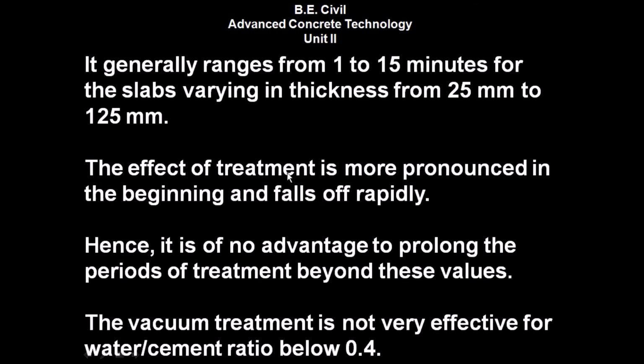The effect of treatment is more pronounced in the beginning and falls off rapidly. Hence, it is of no advantage to prolong the period of treatment beyond these values. The vacuum treatment is not very effective for water cement ratio below 0.4 as the quantity of water is very less.